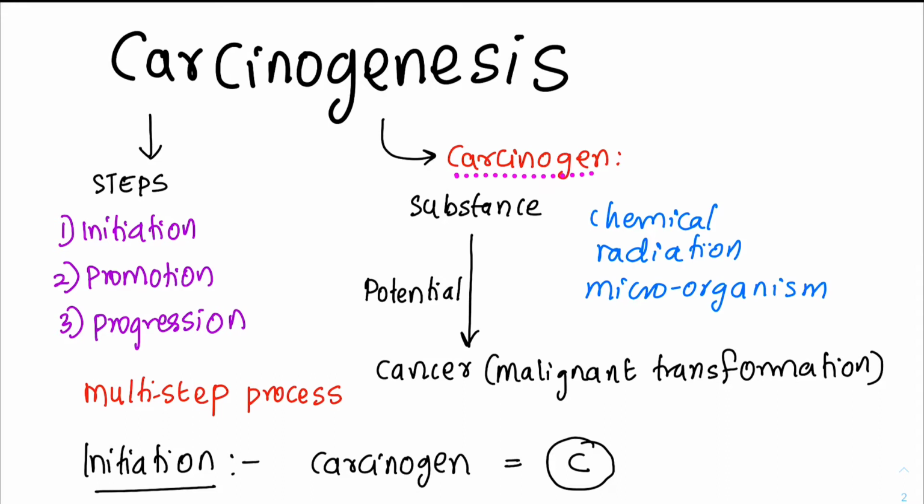So what are carcinogens? Carcinogens are substances. They can be a chemical, they can be radiation, they can be microorganisms, so we call them biological carcinogens sometimes. So a carcinogen is a substance which has the potential to change a normal tissue into a cancer. That is, it will make the tissue undergo a malignant transformation.